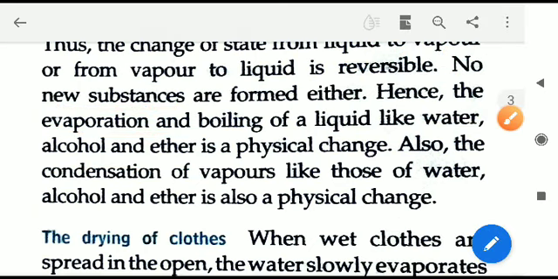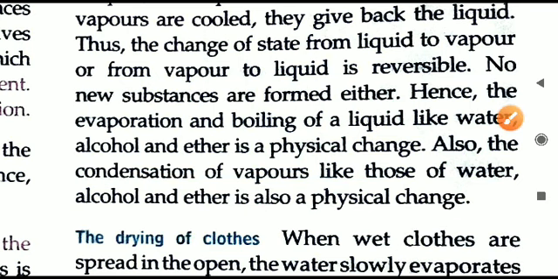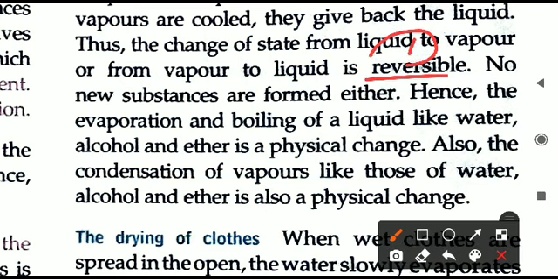Also the condensation of the vapors, converting the gas or the vapors into liquid, converting water vapor into liquid, is called condensation. This condensation also is a physical change. There also both the conditions are fulfilled. It is a reversible change also. The second condition is also there, nothing new is produced.